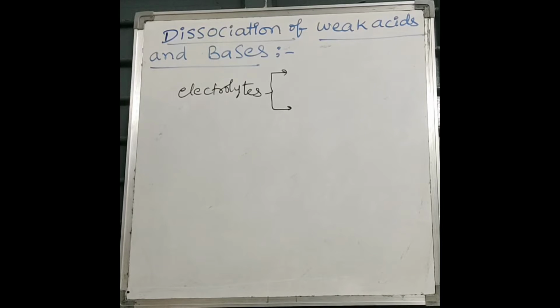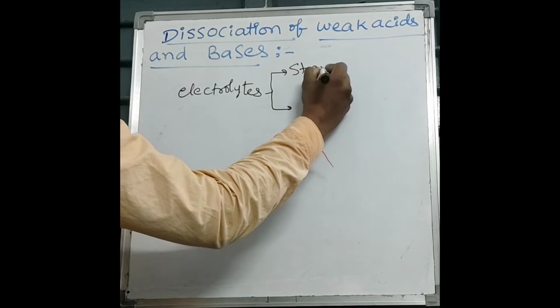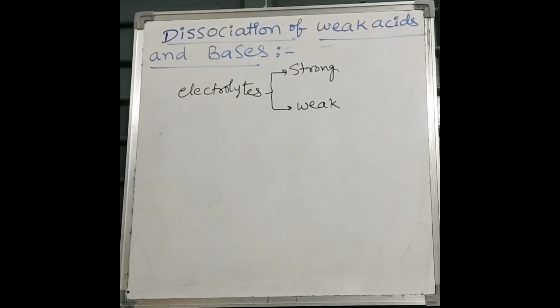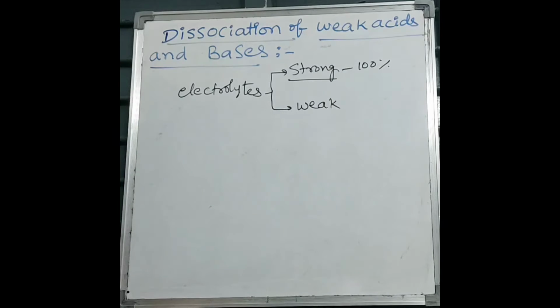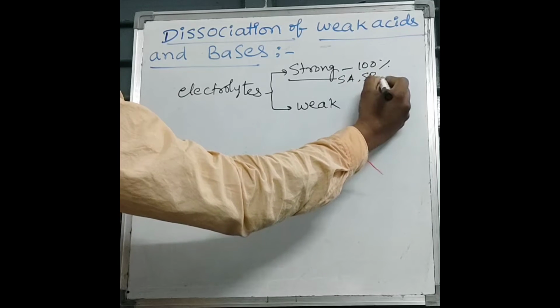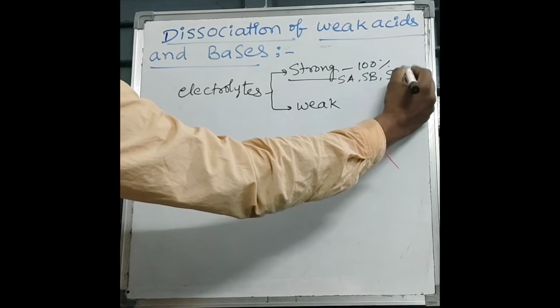These electrolytes are of two types, strong electrolytes and weak electrolytes. Strong electrolytes are the substances which undergo ionization completely. 100% ionization takes place for strong electrolytes. Examples for strong electrolytes are strong acids, strong bases, and salts formed from strong acids and strong bases.